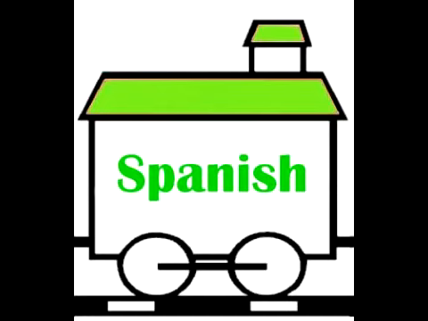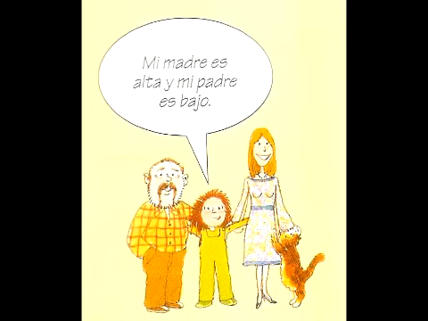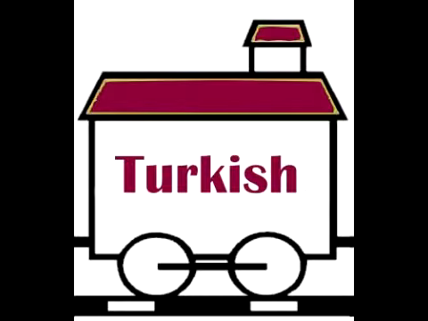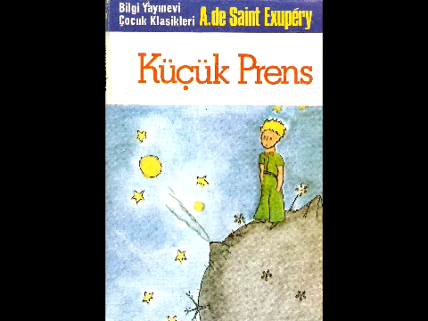S for Spanish, and here you can read in Spanish, "My mother is tall and my father is short." T for Turkish. Here is the story The Little Prince, translated into Turkish.